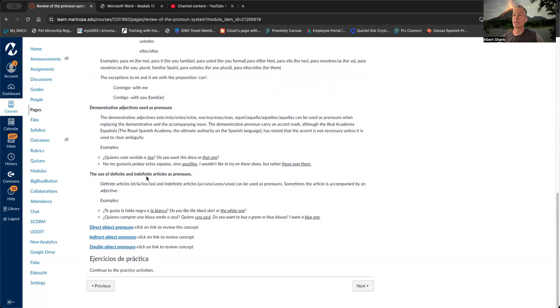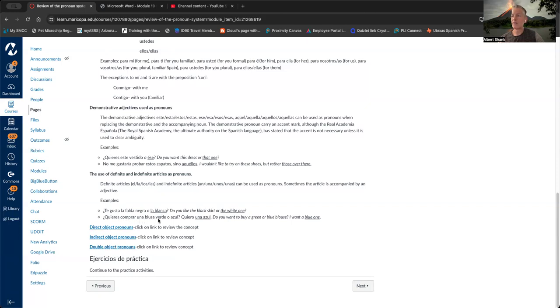Sometimes we use definite and indefinite articles as pronouns. So we use el, la, los, or las, or un, una, unos, unas in a shorter way. For example, ¿te gusta la falda negra o la blanca? Okay, do you like the black skirt or the white one? So instead of saying la falda blanca, we take the word falda out and we use la blanca, which is the white one. And we don't need to say the word one because la blanca takes care of that.